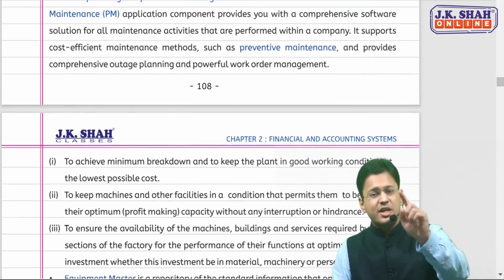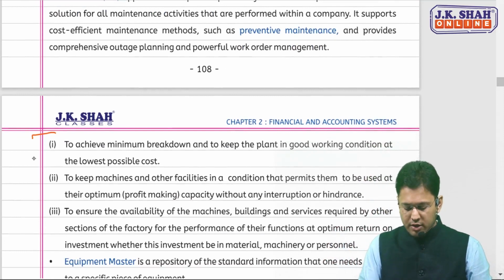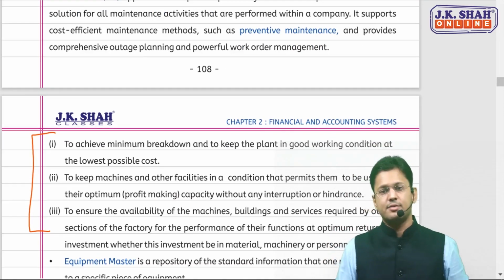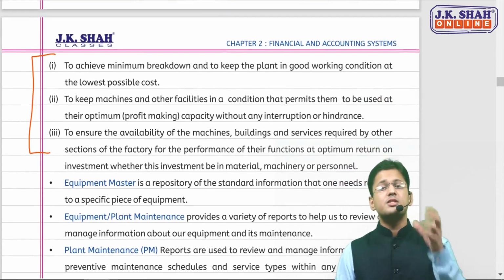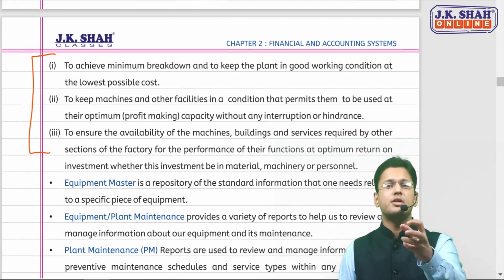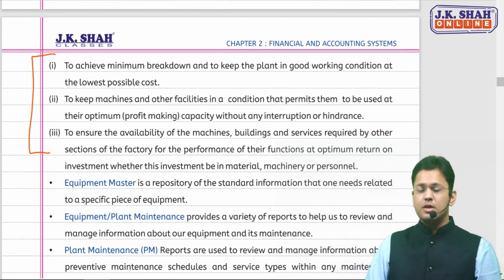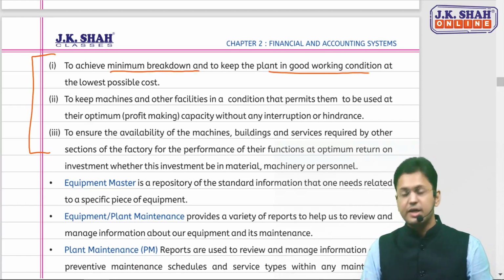I'll just narrate one question in this, which is, what is the basic objective of plant maintenance? Not a typical one, but a very small question. What is the objective of plant maintenance? Why is maintenance of plant necessary? Sir, so that the minimum breakdown can be there and we can keep the plant in good working condition at a lower cost.